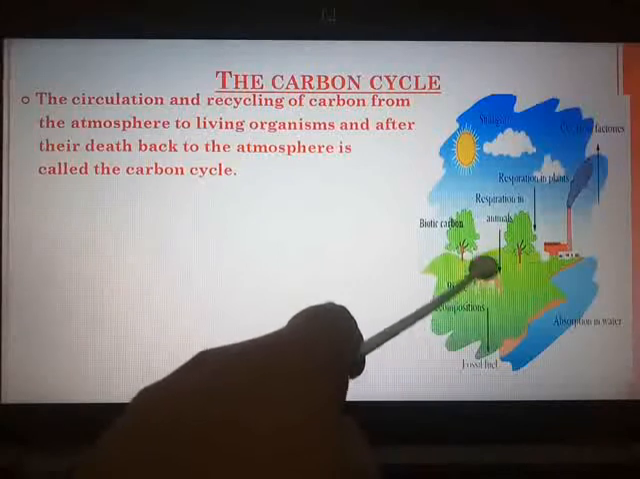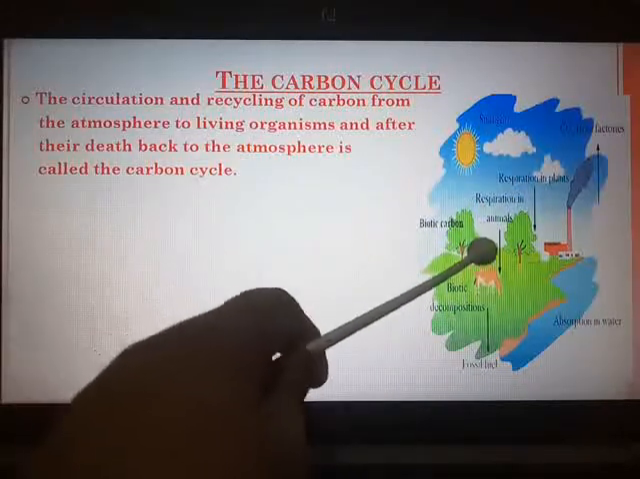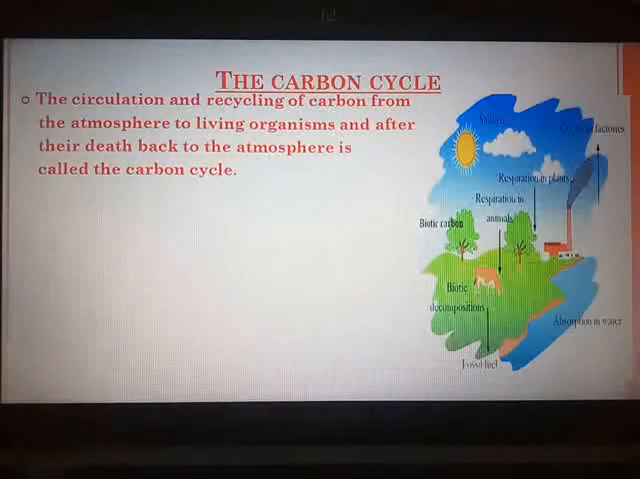Respiration in animals. Here, carbon dioxide is given out. When human beings also respire, carbon dioxide is given out. Then carbon dioxide is released into the atmosphere. How? Through the abiotic processes like burning of fossil fuels and wood, forest fires, volcanic activity, etc. Oxygen is released in the atmosphere by the biotic process of photosynthesis and carbon dioxide through the respiration.